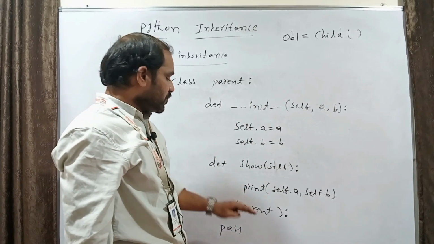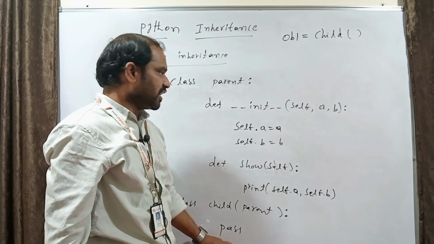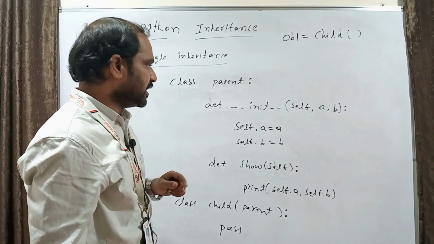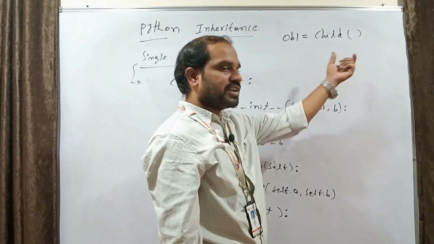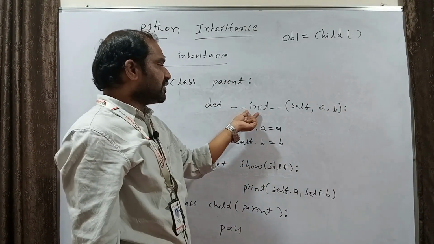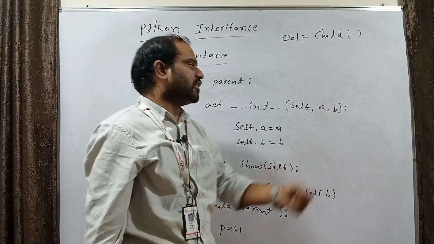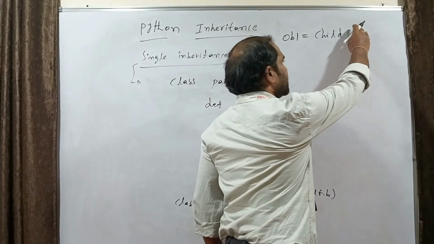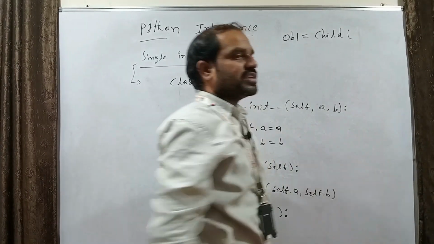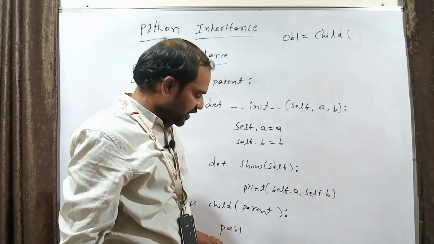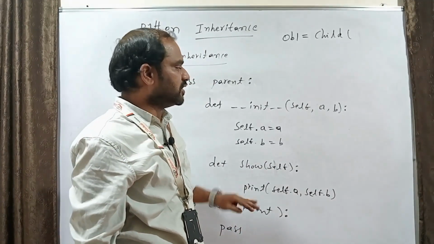Whenever the child class does not have a constructor, it automatically calls the parent class constructor. Since two parameters are there in the constructor, it is compulsory to pass two values. So the parent class constructor is automatically called when you create an object under the child class.